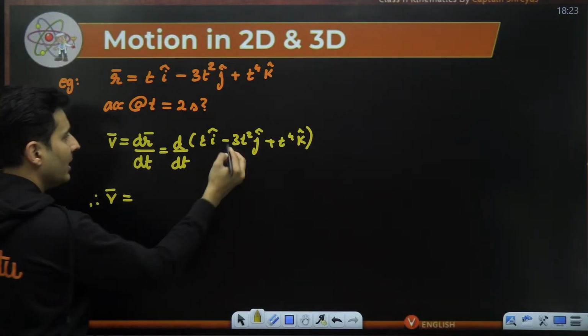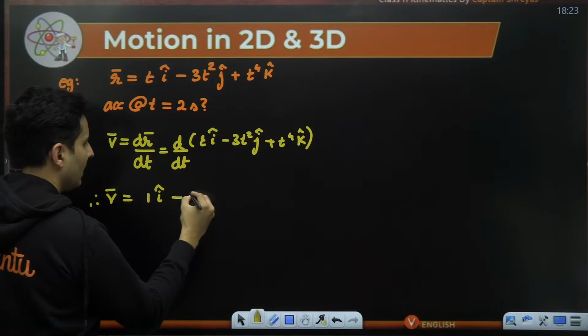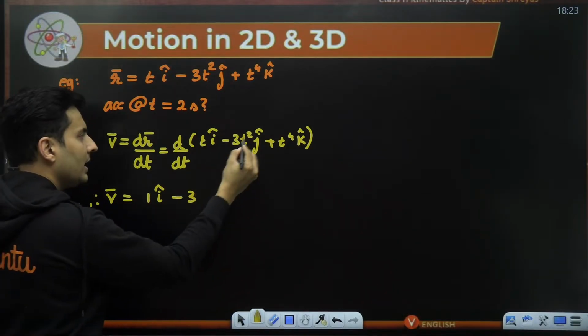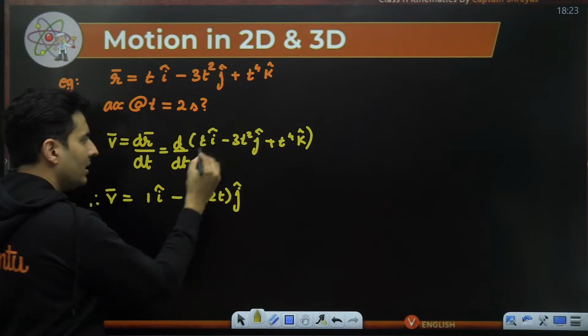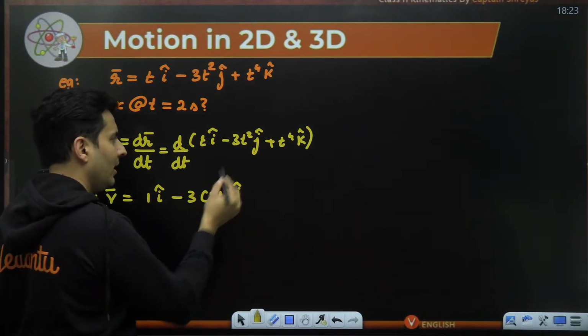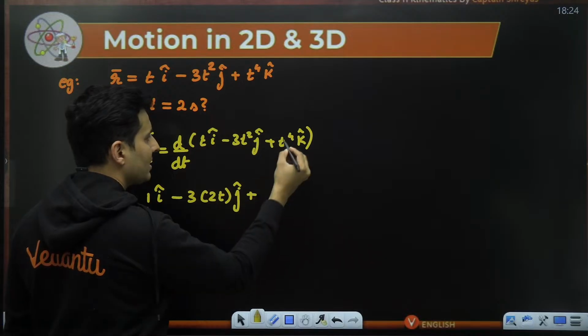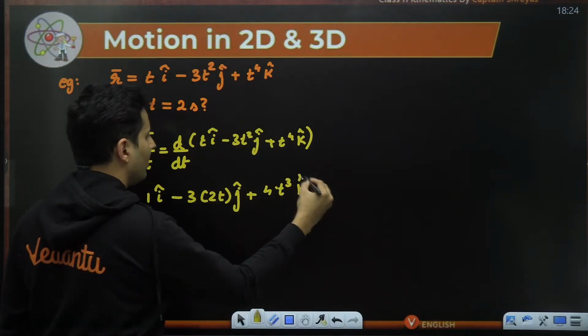So velocity will be, t's derivative will be 1. So 1 i cap minus 3. Okay, t square's derivative will be 2t j cap. dt by dt is 1. T square's derivative is 2t raised to 1. Okay, 3 is as it is. Plus t raised to 4 means 4 into t raised to 3 k cap. That's it.